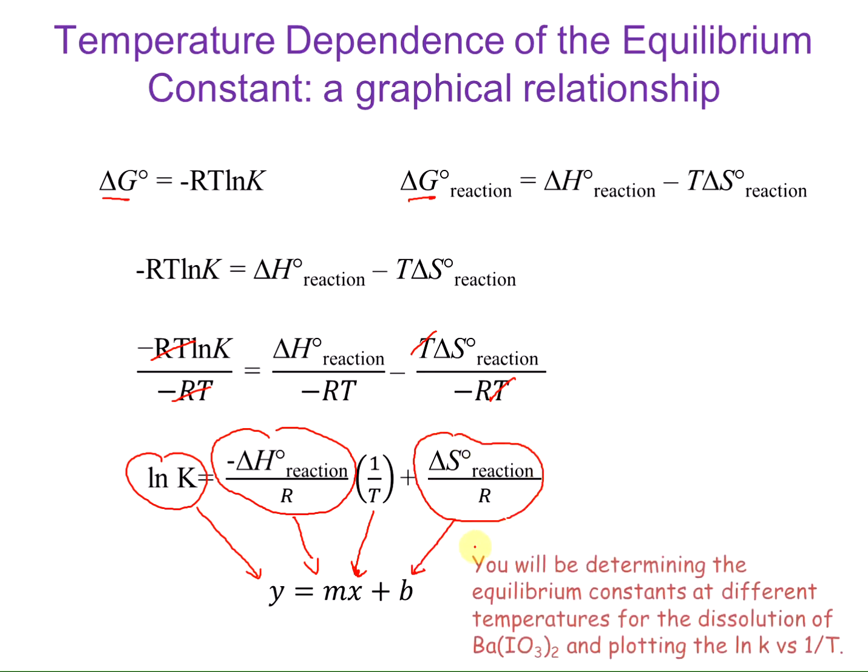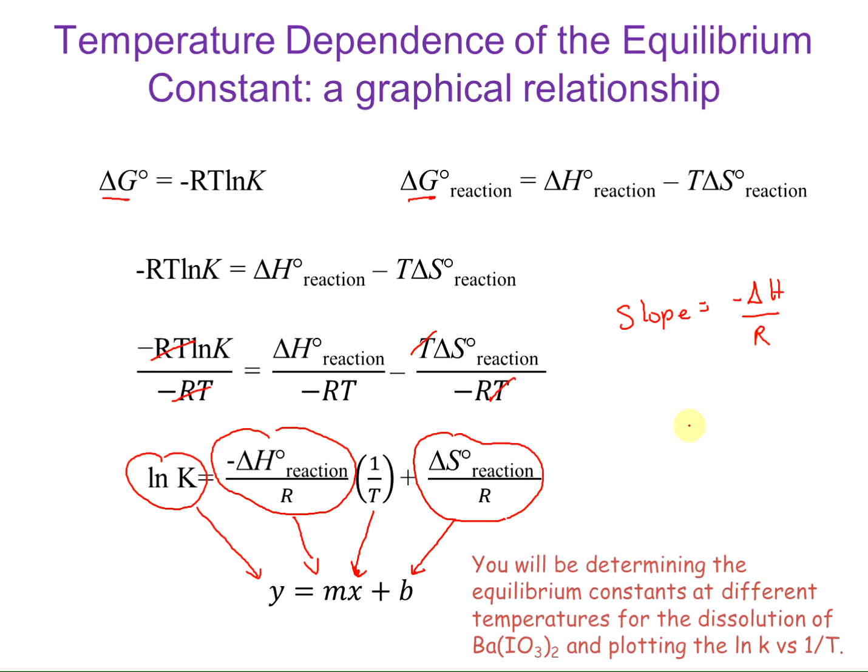So in lab, you will actually be determining the equilibrium constant at different temperatures for the dissolution of barium iodate. And you will be plotting the ln of the K value versus the inverse temperature. So from the slope of the line, you will be able to determine the negative delta H, because the negative delta H over R is going to be your slope value.